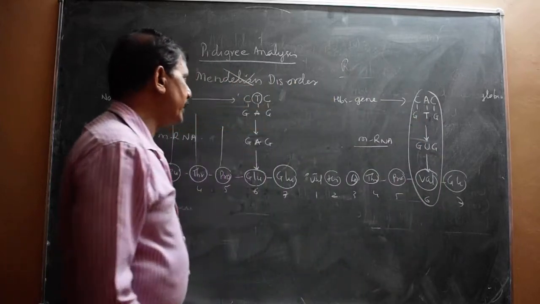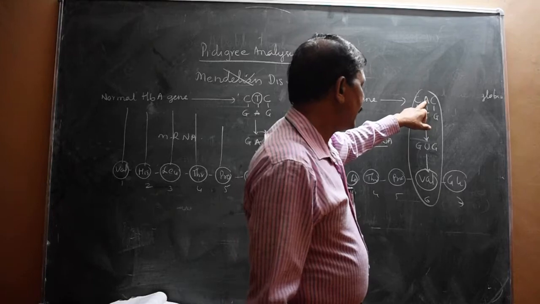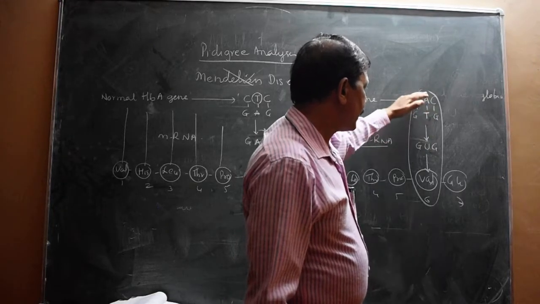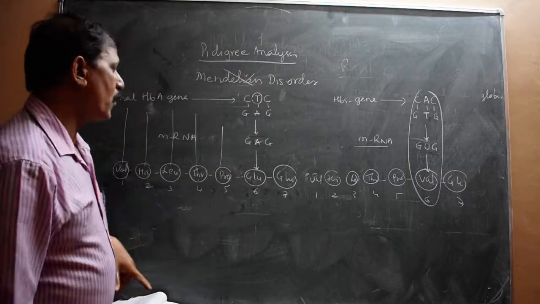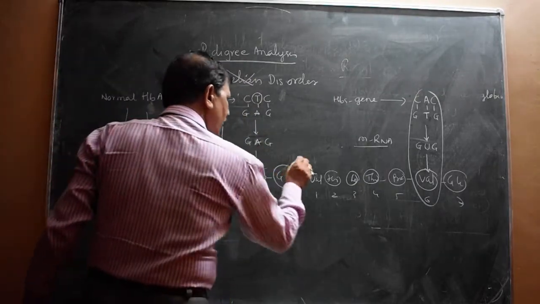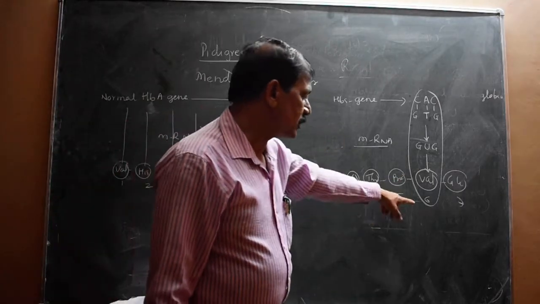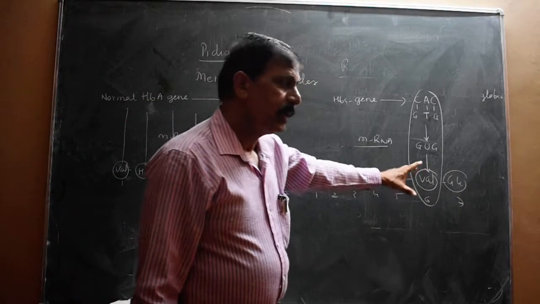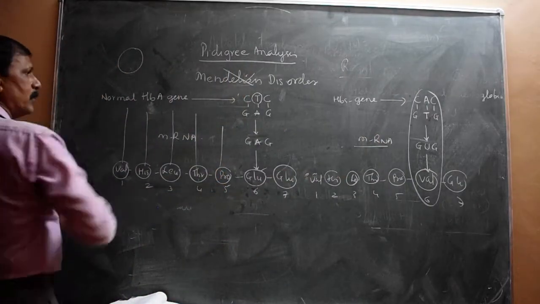So at this point, instead of thymine, A is placed. That is adenine, and due to the adenine, the mRNA sequence is changed, and that codes for valine instead of glutamine. Because of the positioning of valine in the sixth position, the point mutation alters the entire shape of the hemoglobin.